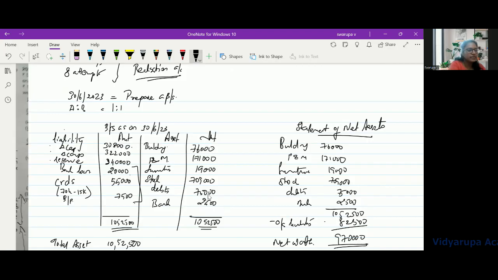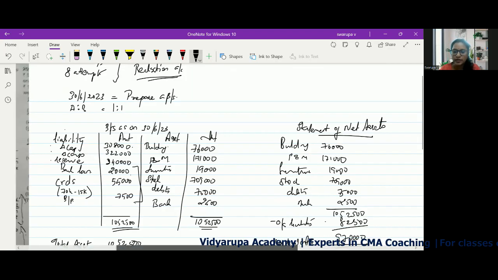9 lakh 70,000, which is 3 lakh 8,000 plus 3 lakh 22,000 plus 3 lakh 40,000. Okay, so from the balance sheet, you can directly prepare a statement of net assets and then statement of profit. The second question is statement of profit.